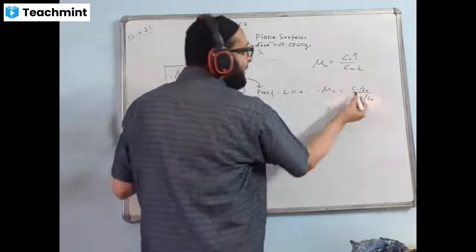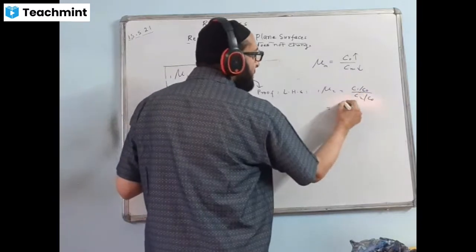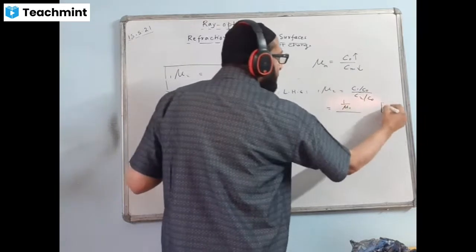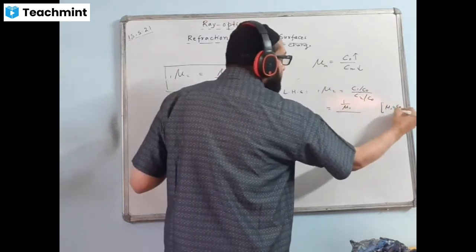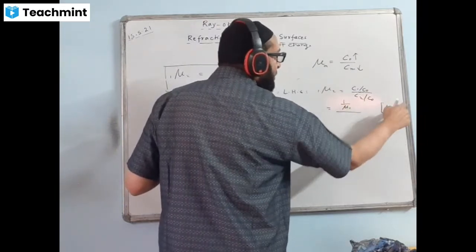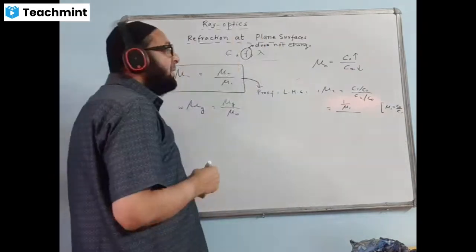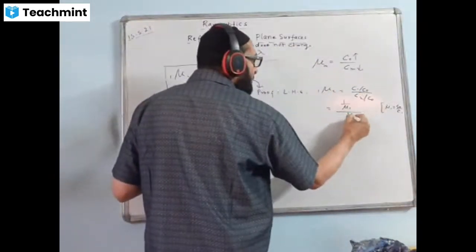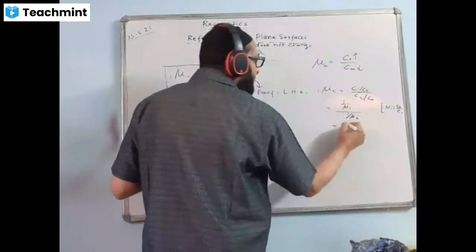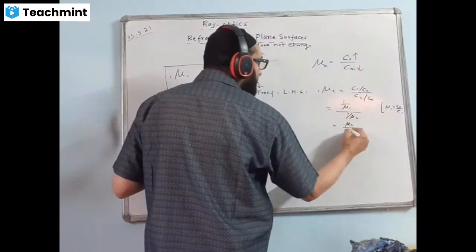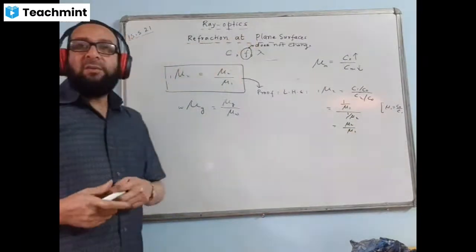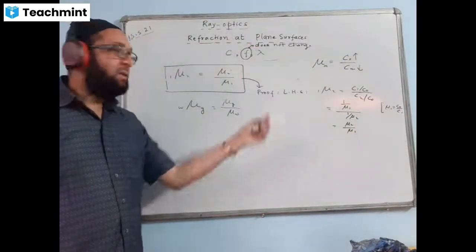Now if I look at C1 by C naught, this should be the value of 1 upon mu1, because mu1 is equal to C naught by C1, that is, in vacuum, C naught by C1. We are getting the reciprocal of mu1 from this, and this will be the reciprocal of mu2. That means ultimately we have the answer mu2 by mu1. They will not ask you to prove this, but for your satisfaction I explained it to you.